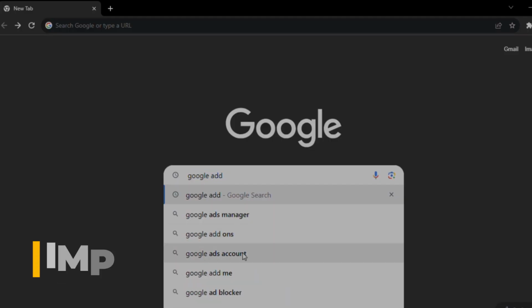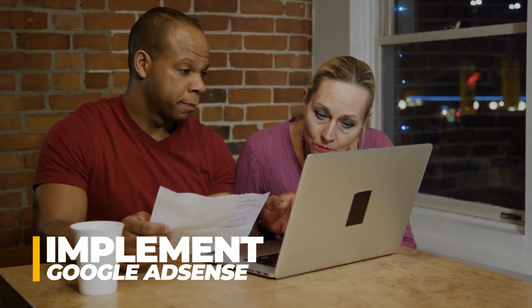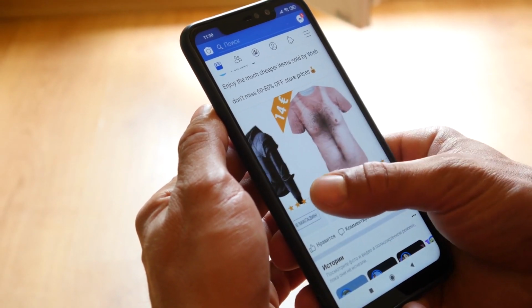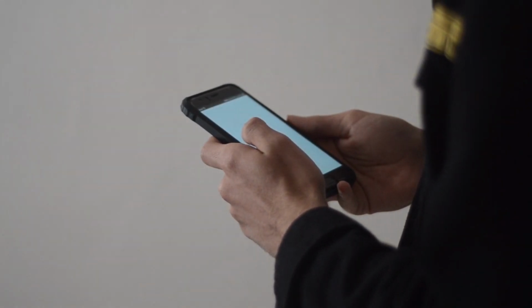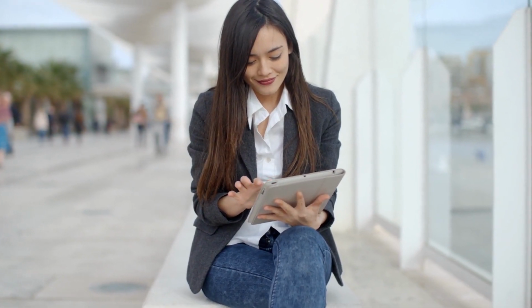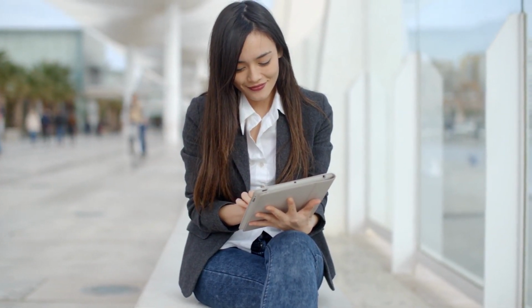3. Implement Google Adsense. Now it's time to monetize your website using Google Adsense. Sign up for an Adsense account and integrate the ad code into your website. Adsense will display relevant ads on your pages, and you'll earn money each time a visitor clicks on those ads. Just remember to follow Adsense policies and guidelines for the best results.